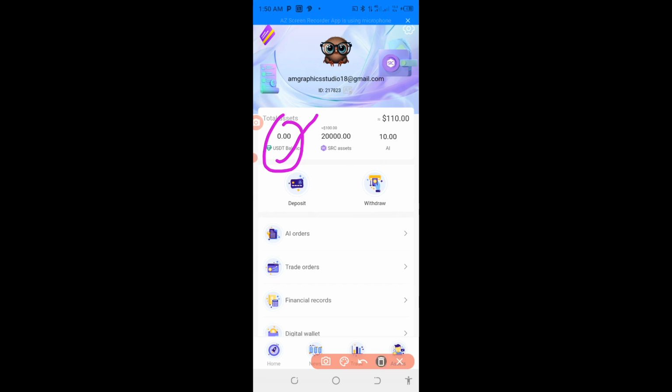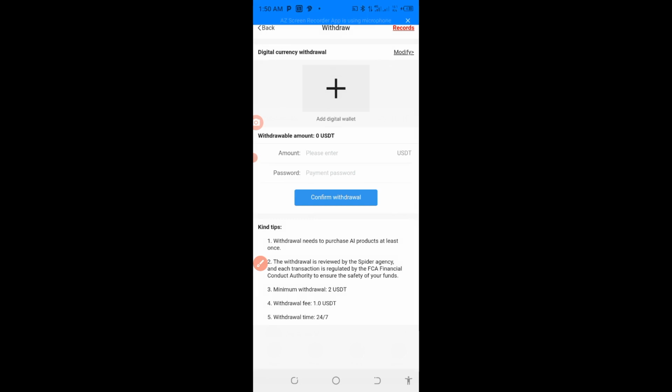Let me take you to the withdrawal. When you get to the withdrawal, you just put the amount and then the payment password, so make sure you set your payment password. As you can see, the withdrawal requires purchasing an AI product at least once, and we have done that.